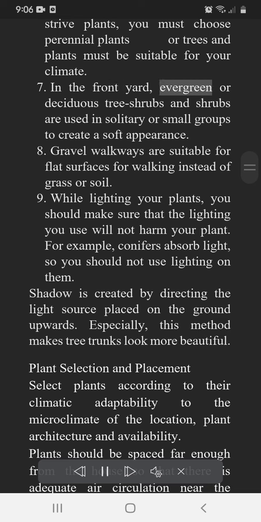In the front yard, evergreen or deciduous trees and shrubs are used in solitary or small groups to create a soft appearance. Gravel walkways are suitable for flat surfaces for walking instead of grass or soil.